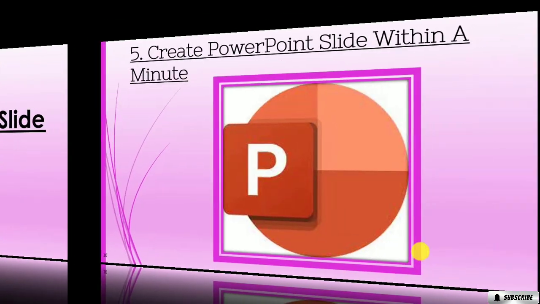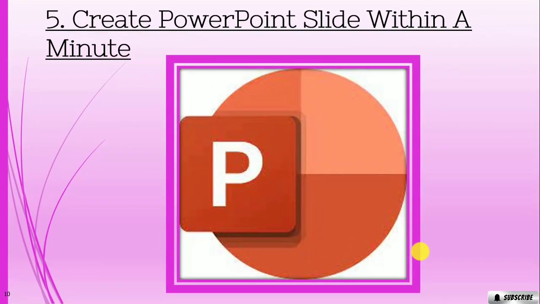I'm going to create the PowerPoint slide about Dr. Abdul Kalam. You know well that he is a great scientist in India. So I want to get the PowerPoint slide points from ChatGPT about Dr. Abdul Kalam. So how can I get it? It's very simple. I'm going to show you.